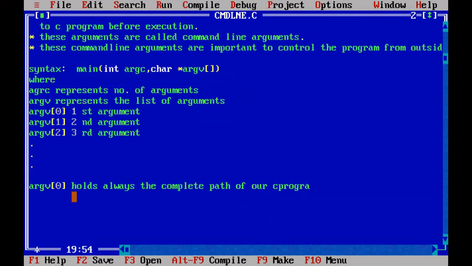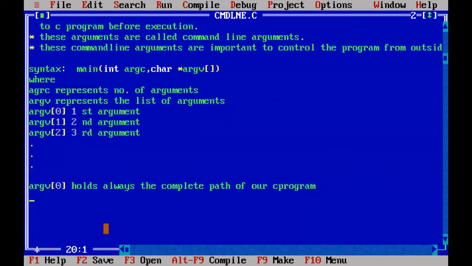What is the first argument? Always the first argument, arg 0, will be the name or path of our C program, the complete path to our C program along with its name.